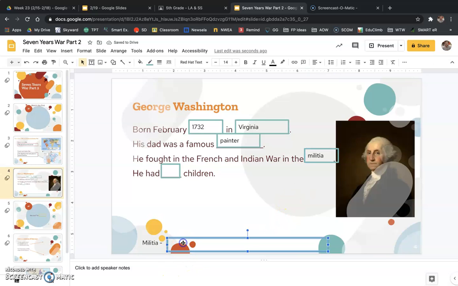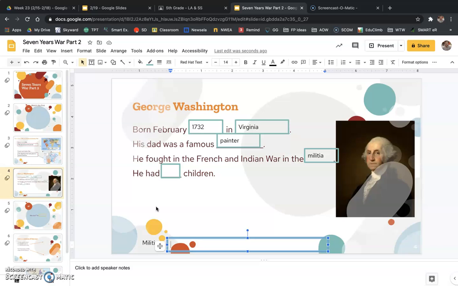Okay, now before we move on to this last fact here, a militia, I'm going to give you the definition of what that means. That is something that we will need to remember because we're going to talk about the American Revolutionary War at the end of this year, and this word militia is going to be used a lot during that war. Okay, so if you remember when we talked about 7 Years' War Part 1, the British Army didn't really send anybody to come help in North America, right? They mostly just said, hey, if you're a colonist, go and fight.